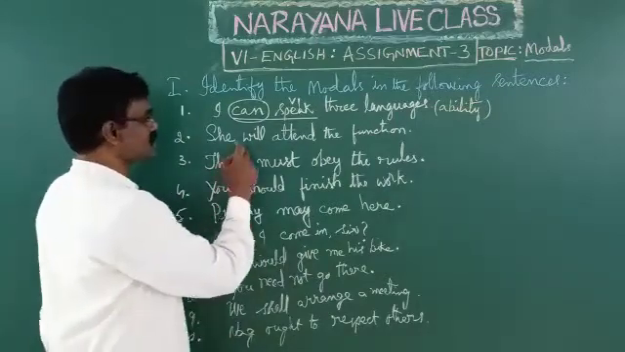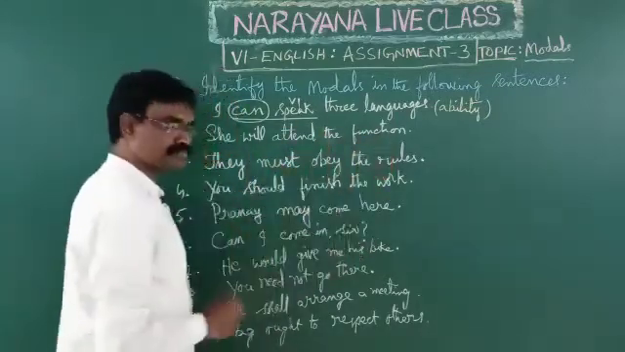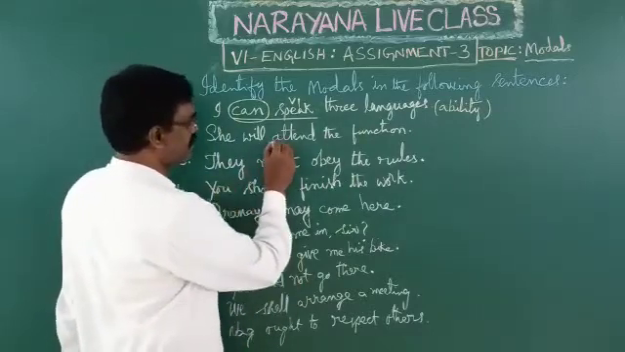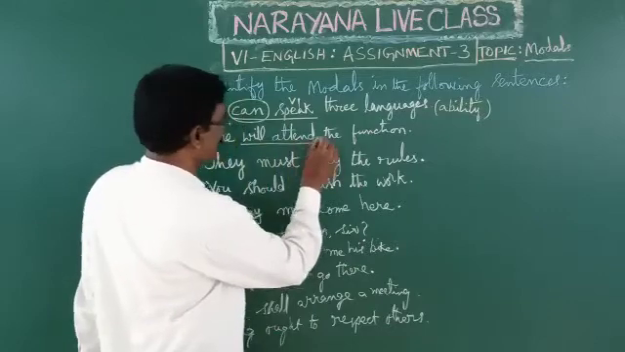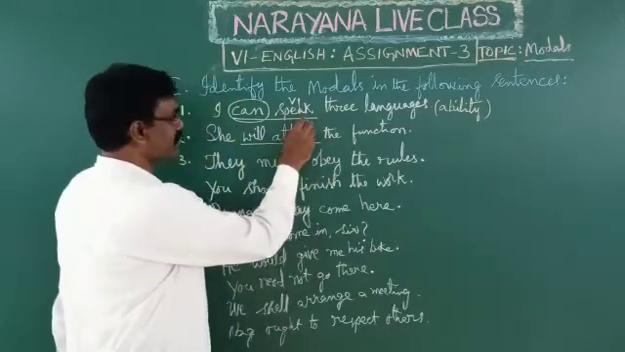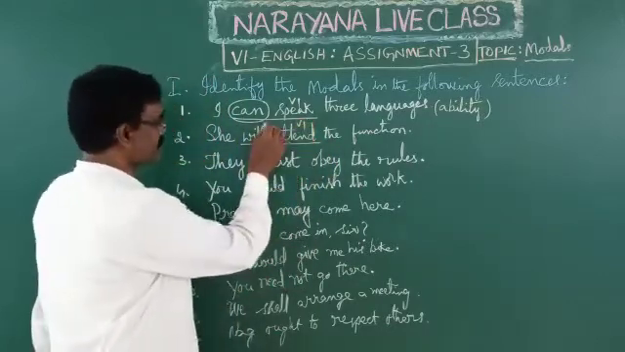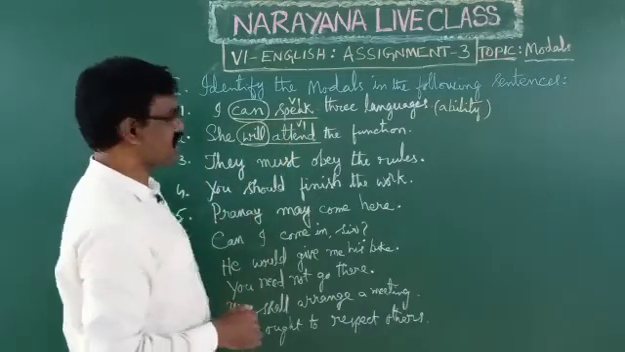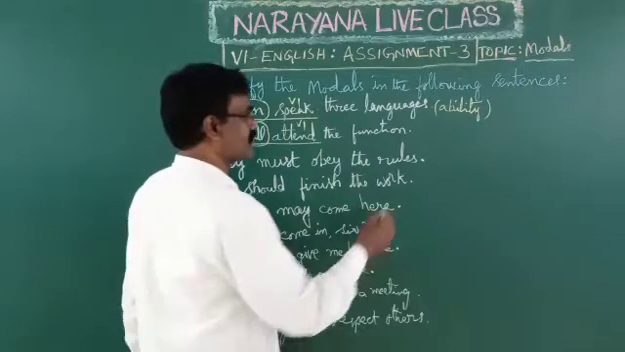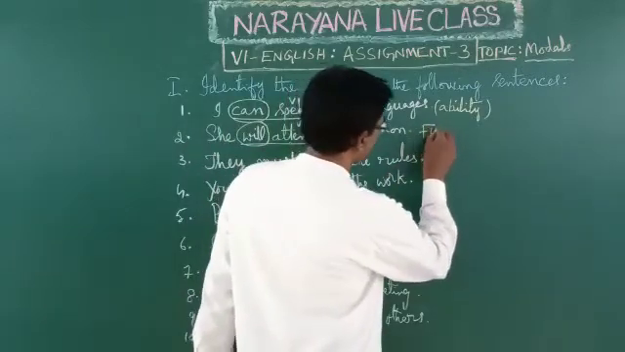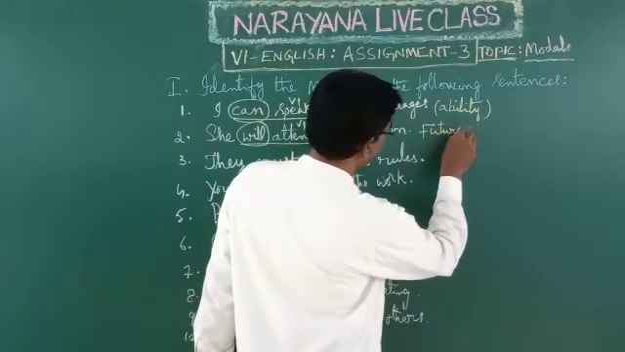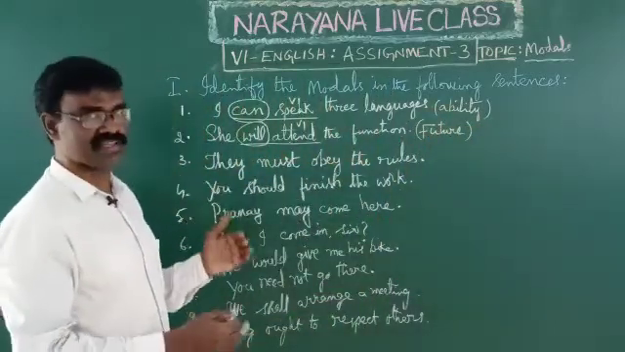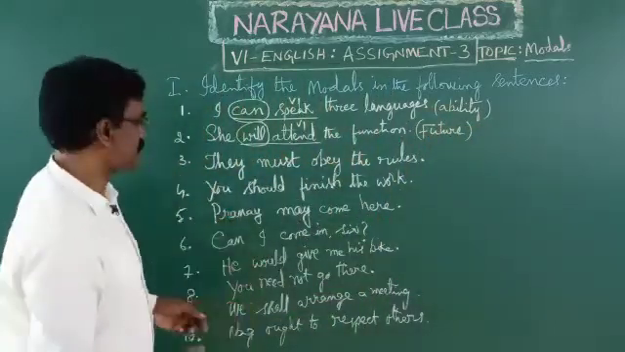Second one, she will attend the function. See here, will attend. So this attend is V1, main verb, and this will is a modal auxiliary. It is used to indicate futurity, future action. Okay, will attend means the action is going to take place in future.